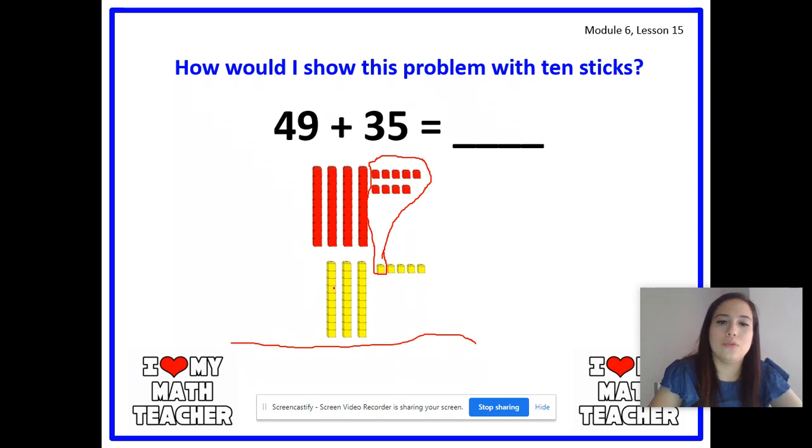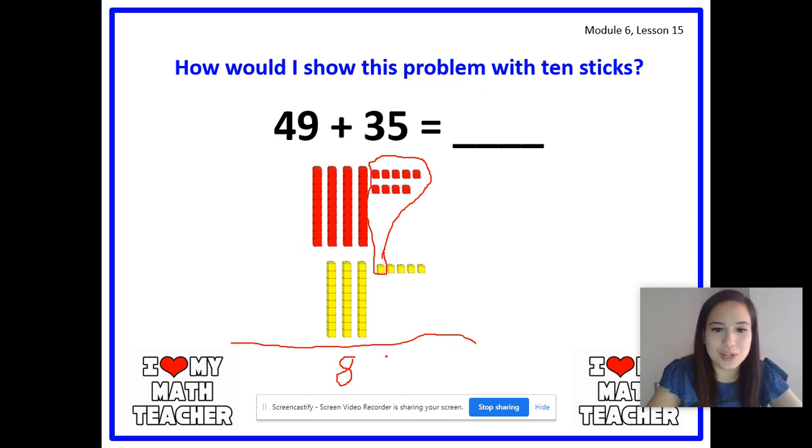So now our last step is to finally solve. So let's count our tens first. Ready? Count with me. Get ready. 1, 2, 3, 4, 5, 6, 7, 8. Don't forget about the 10 that you just made. So how many tens do we have, boys and girls? Get ready. Yes, 8 tens. So go ahead and write 8 tens. And these are our leftover ones. So let's count them. Get ready. 1, 2, 3, 4. How many ones do we have, boys and girls? Get ready.